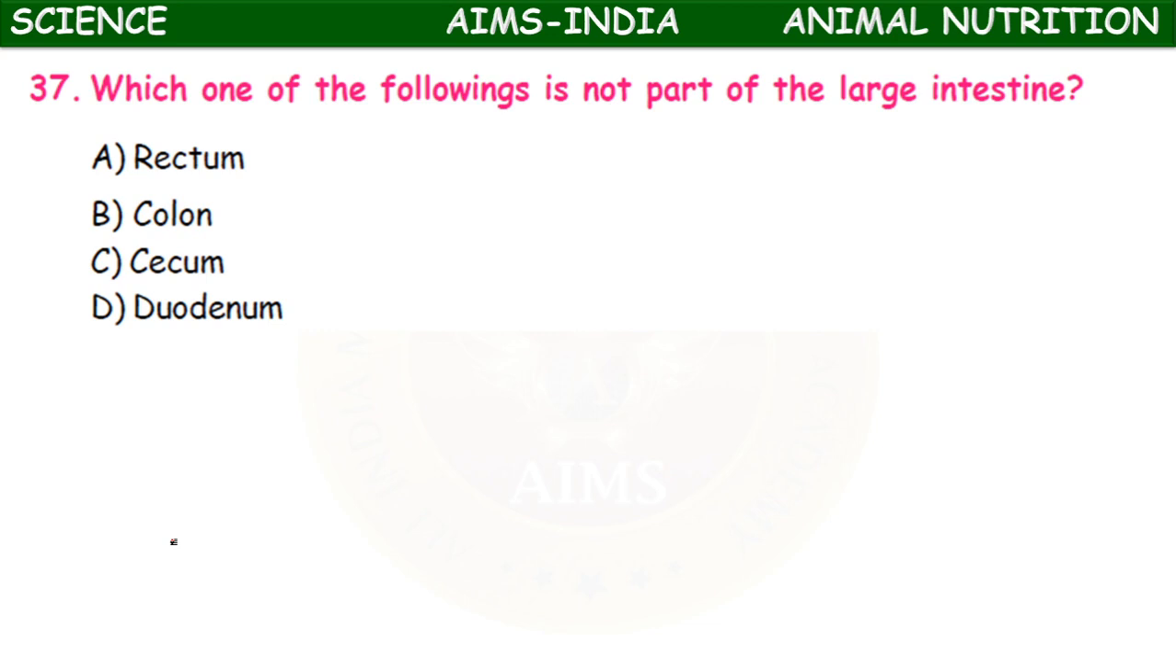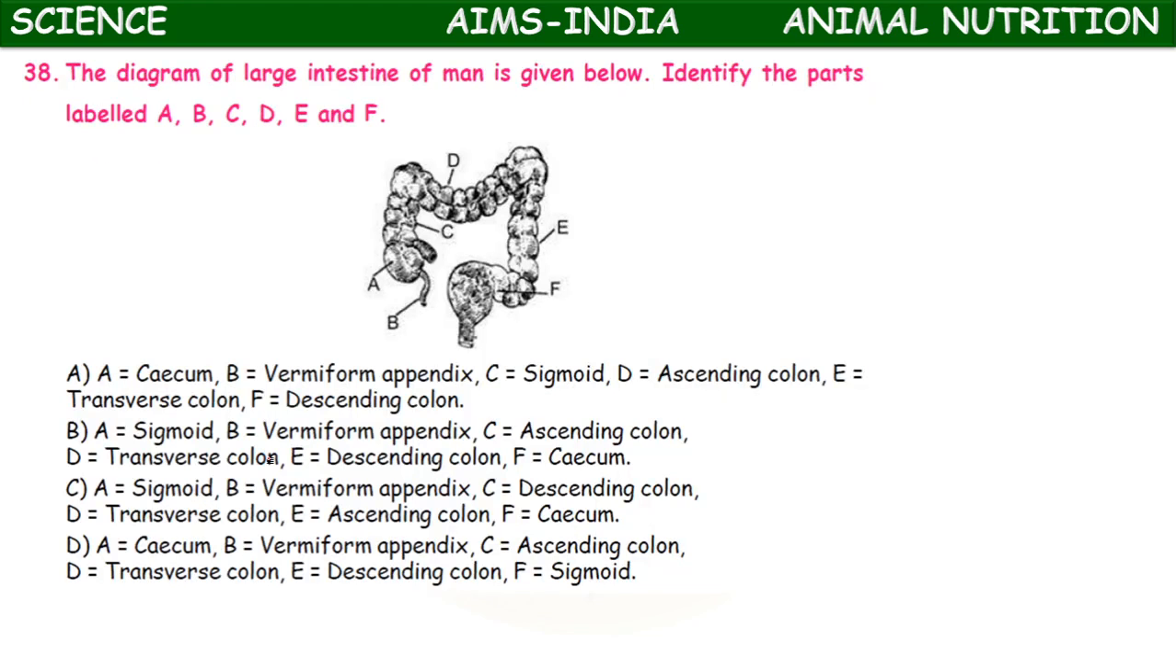Next, which one of the following is not a part of large intestine? Rectum, colon, cecum, duodenum. So colon, cecum and rectum are the parts of large intestine. So duodenum is not a part of large intestine, it is a part of small intestine.